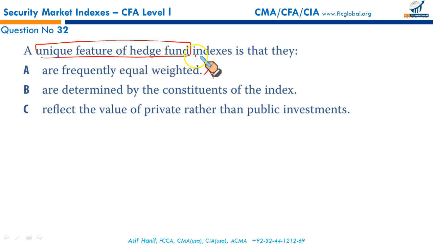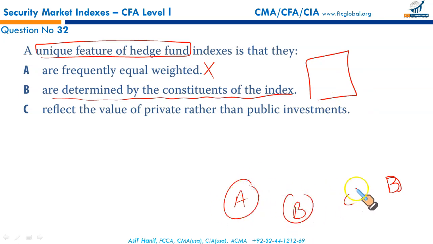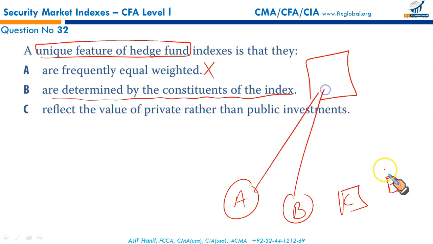A unique feature of hedge fund indices is that they are determined by the constituents of the index. Let's say my hedge fund index contains four funds, A, B, C, D. The index return is determined by these constituents. Maybe C will not report. Then I have just these three returns to be incorporated.